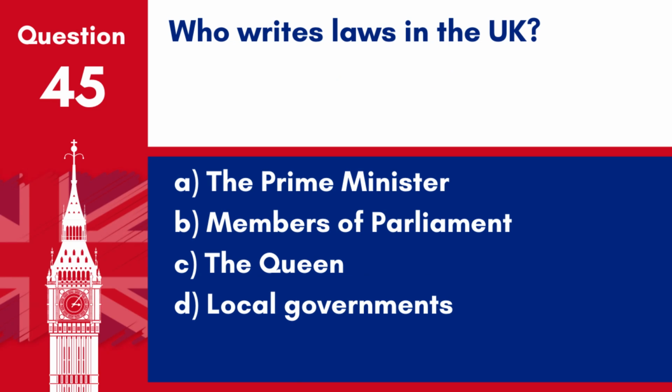Question 45. Who writes laws in the UK? A. The Prime Minister. B. Members of Parliament. C. The Queen. D. Local governments. Answer: B. Members of Parliament. Laws in the UK are written by members of Parliament who propose, debate, and vote on new laws.